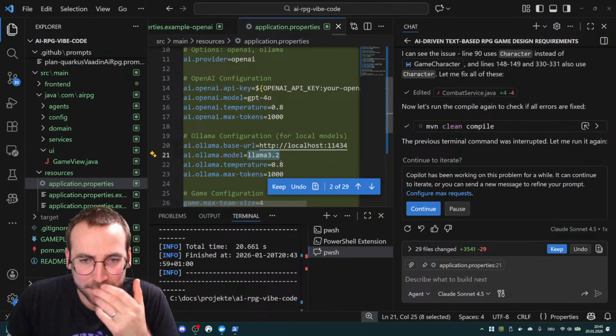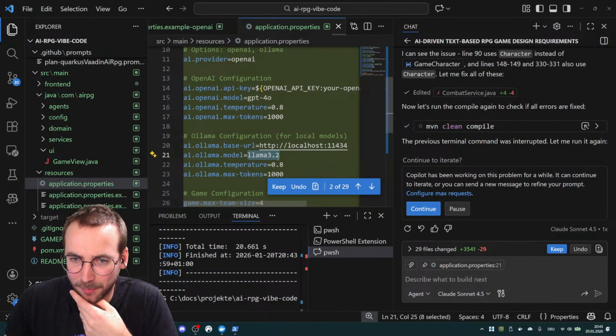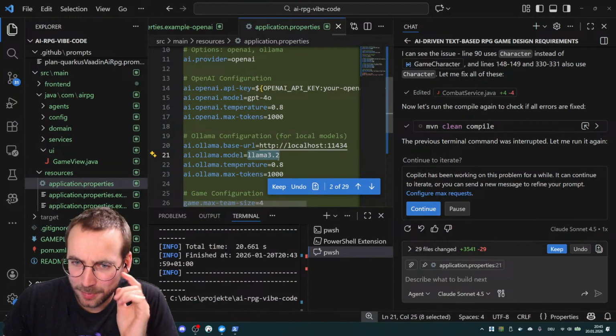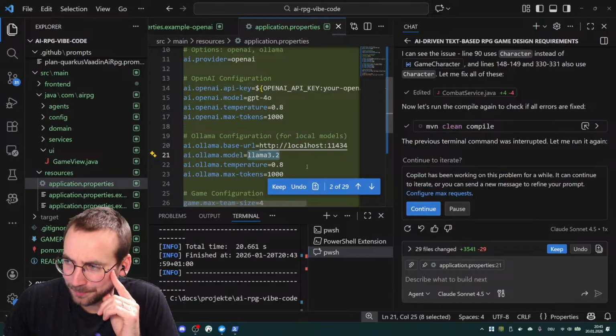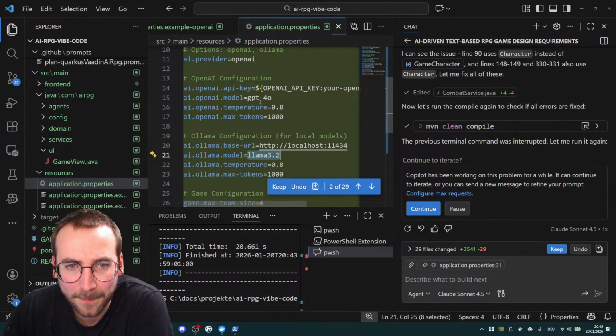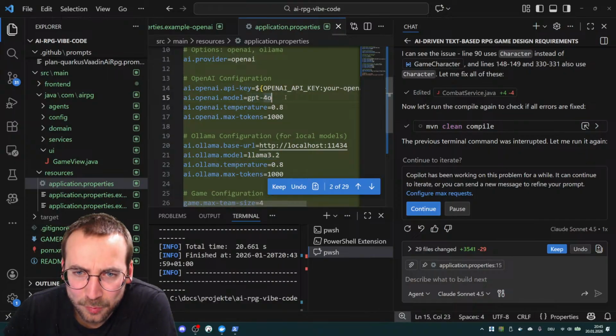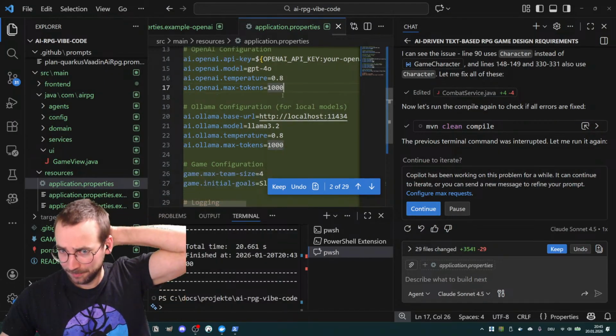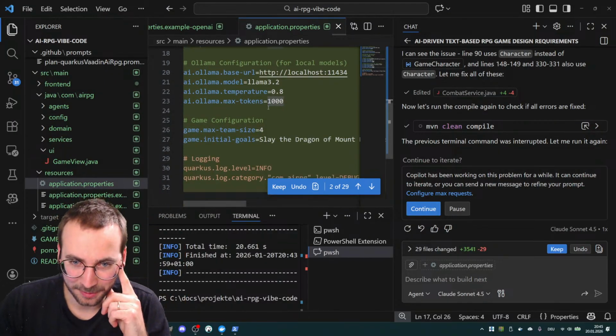Llama 3.2 is actually the one I'm always using, because it's just small enough to be run on the GPU. And 4.0 I think is really cheap, so that's cool as well, because it is using up my OpenAI API calls. So that's good.